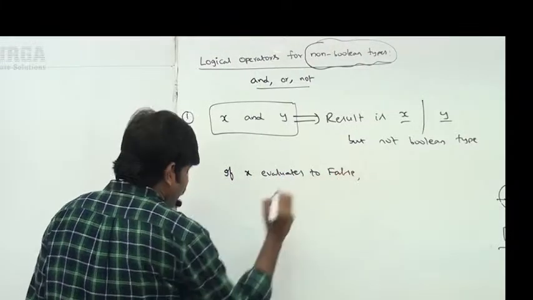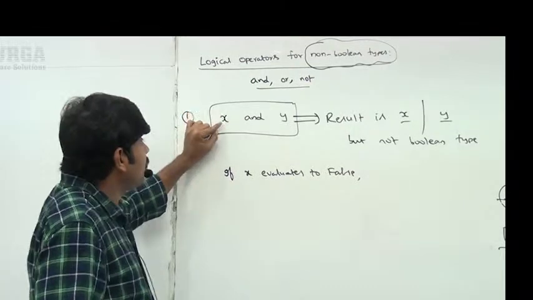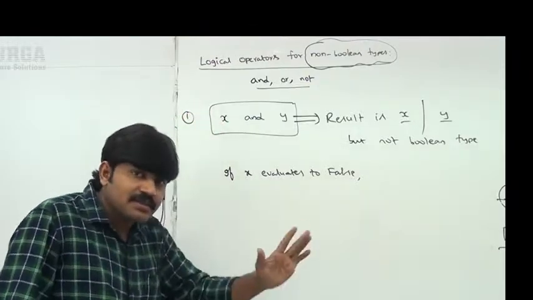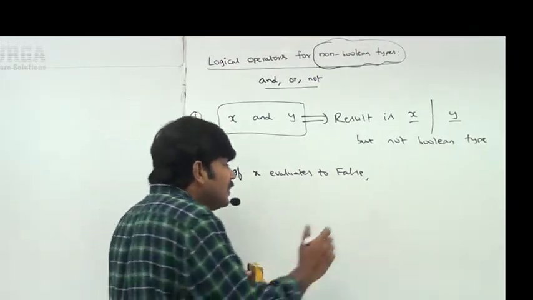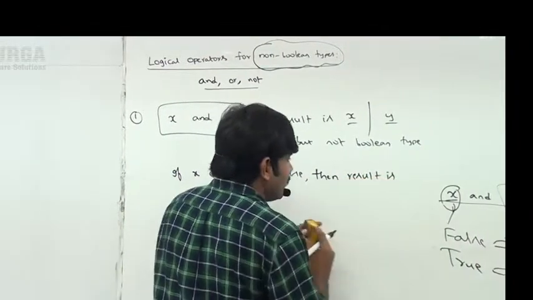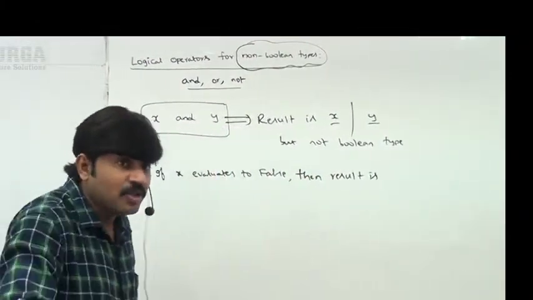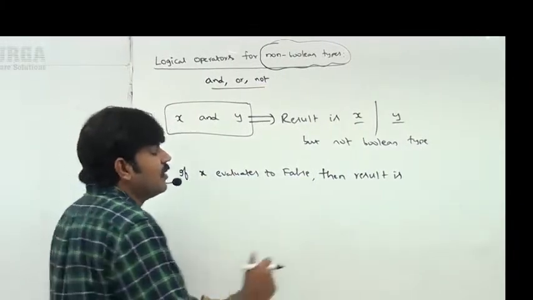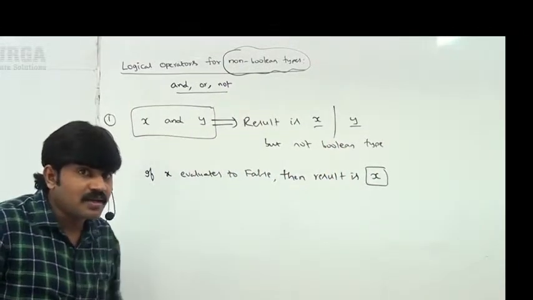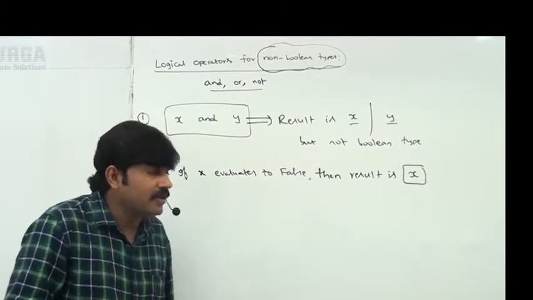If X evaluates to false, sir, it may be an empty string, or 0, or an empty list. If X evaluates to false, then the result is always false, since the first argument is false, right? So if X evaluates to false, then the result is X. Remember this one. What is the output we are going to get, sir? X is the output. A bit dangerous point. With a pleasant mind, you have to think carefully, sir.